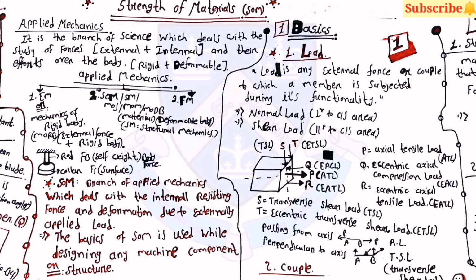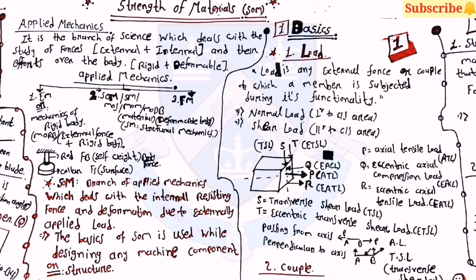Now let's start with some introduction about the strength of materials. Basically, applied mechanics is the branch of science which deals with the study of forces and their effects on the body. Here the forces include external plus internal forces, and the body includes rigid plus deformable. Applied mechanics is divided into three parts.